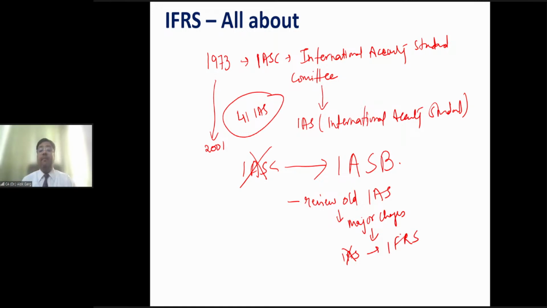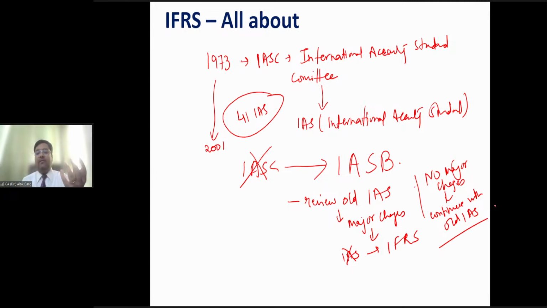So friends, IFRS was born in 2001, right? And wherever no major changes are needed, continue with the old IAS, or if small changes are there, just amend the old International Accounting Standard and issue the revised International Accounting Standard.